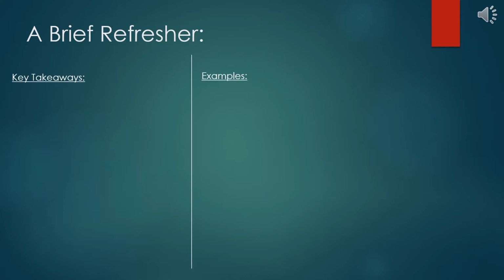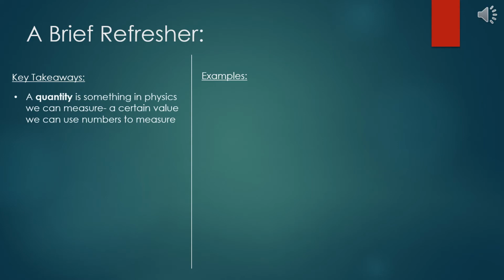First, what is a quantity? A quantity is something in physics that we can measure. Again, it is a certain value that we can use numbers to measure. There are many different quantities in physics, but they are all measurable values.